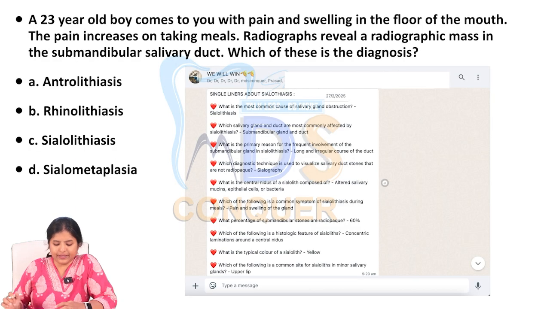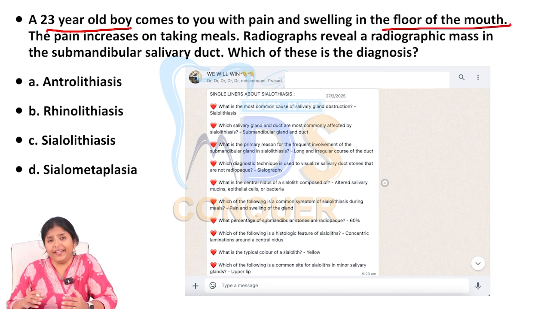The next question: a 23-year-old boy comes to you with pain and swelling in the floor of the mouth. If you notice, many questions are not direct. They try to give you all the possible clinical scenarios. If this patient comes to you, how will you diagnose? Or if this is the history, symptom and sign, what additional diagnosis can you do? Or what is the best radiograph that you can take?